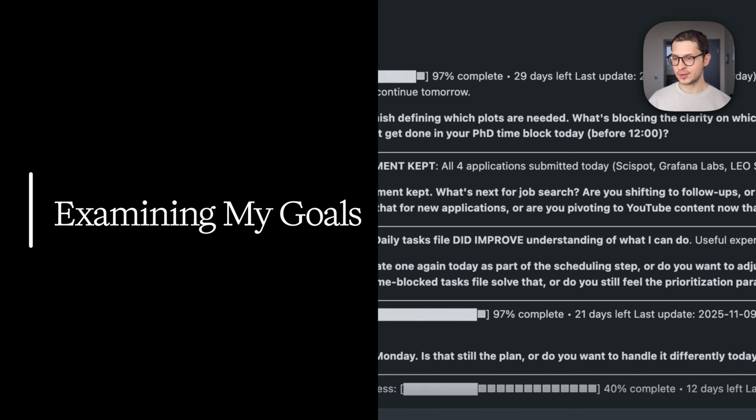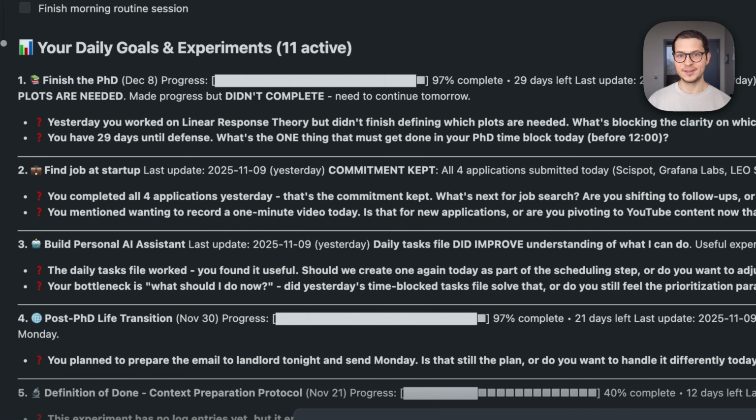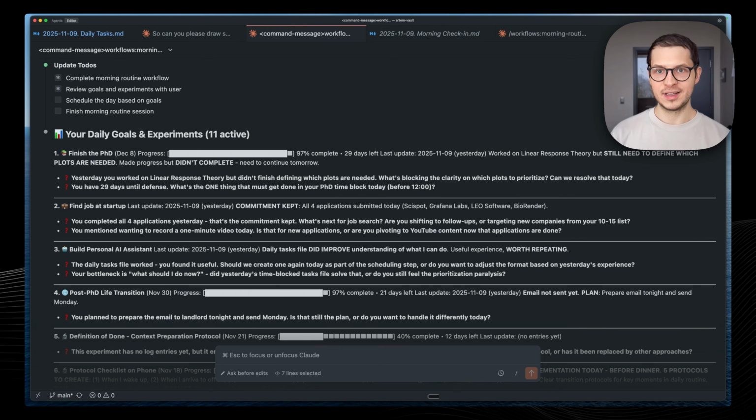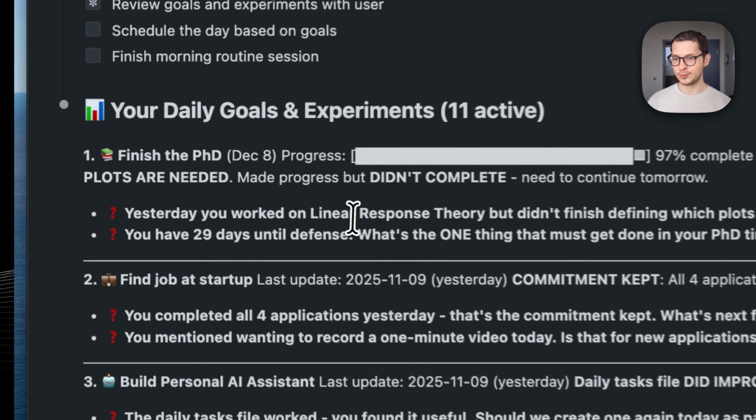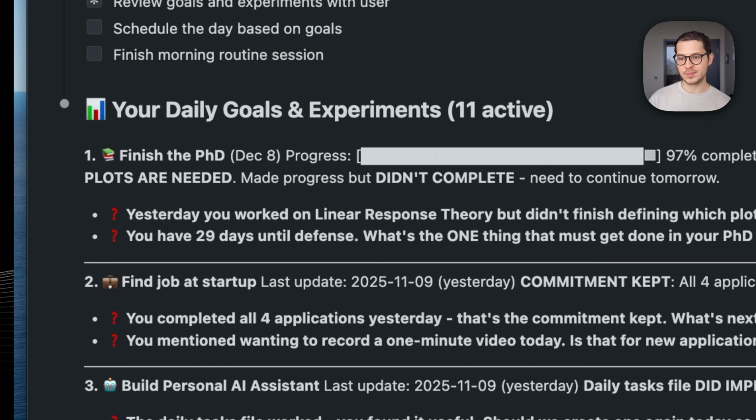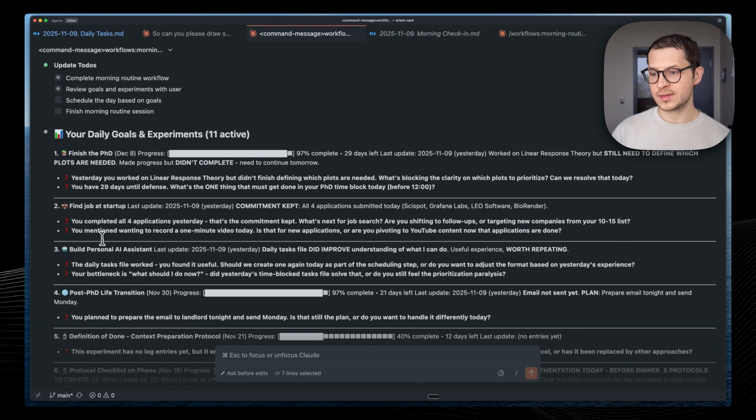Now, let's look at an example of the goals. I'm finishing my PhD, I'm graduating soon. For example, it asks me about doing some calculation, right? It asks me about follow-up. I also want to find a job, and right now it reads those goal files and asks questions which are going to move me one step towards reaching that goal.